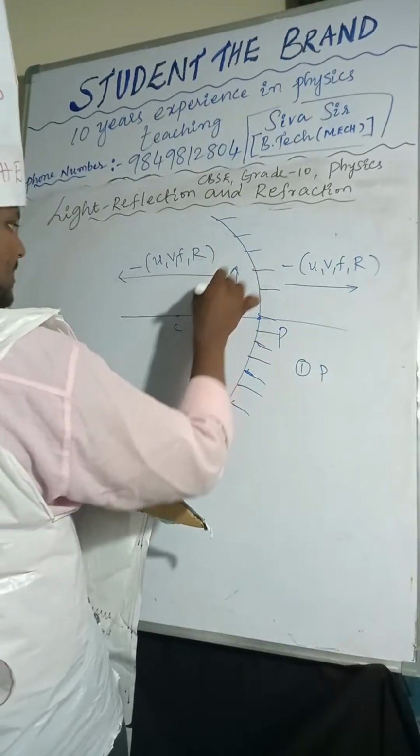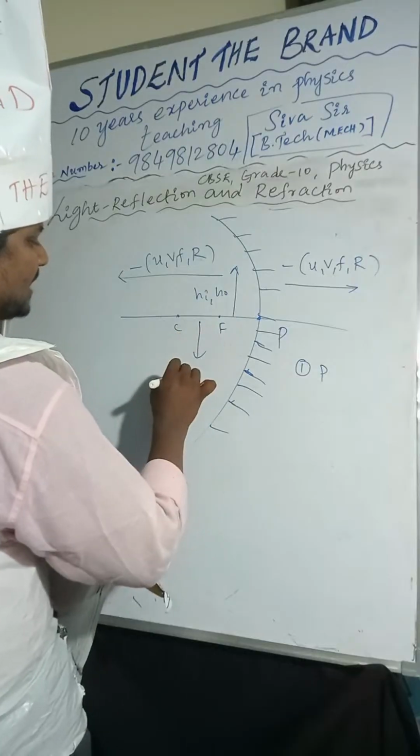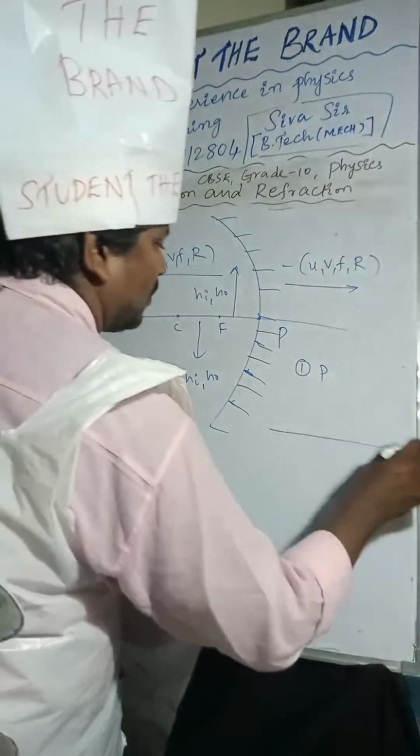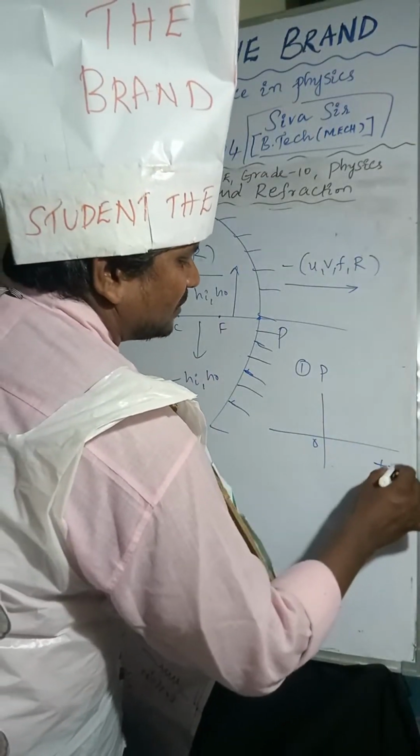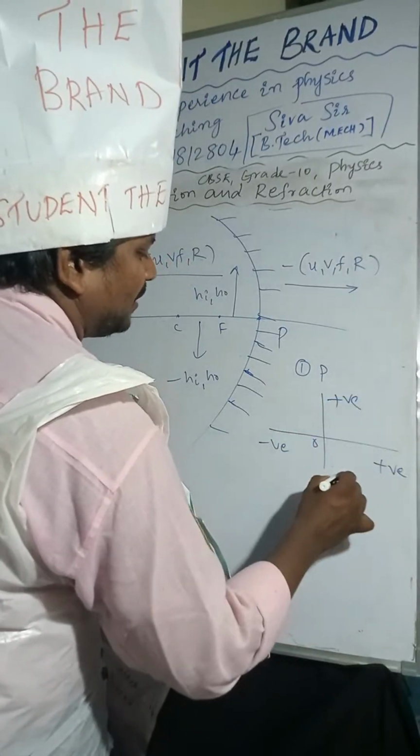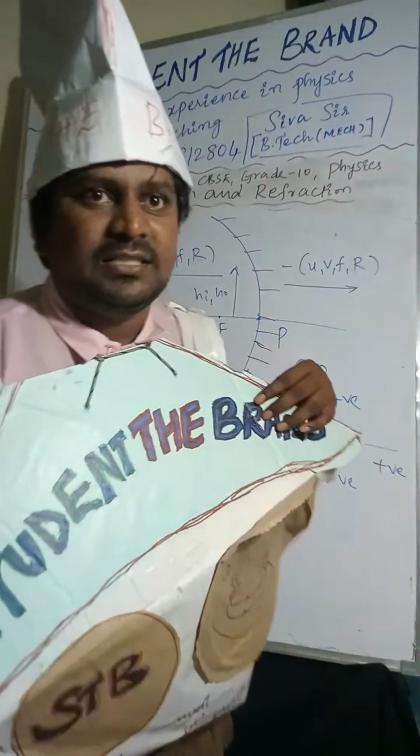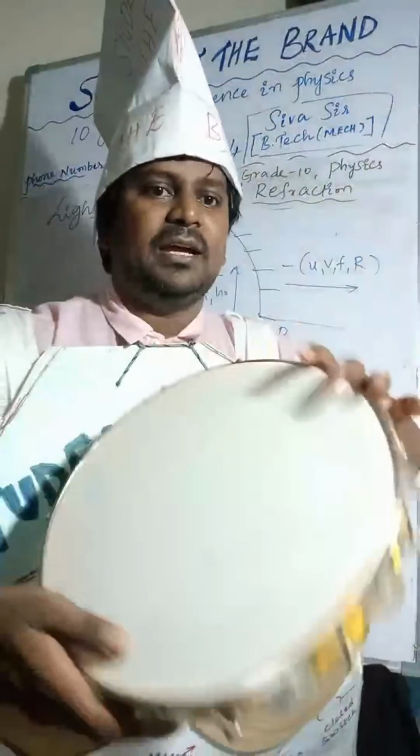Above the principal axis, the height of the image and height of the object are positive. Below the principal axis, they are negative. So if you are taking a coordinate axis, all measurements will be taken from the origin. In this direction positive, opposite direction negative, above it is positive, below it is negative. Siva sir is going to make it very easy.